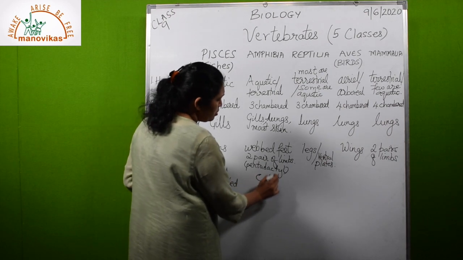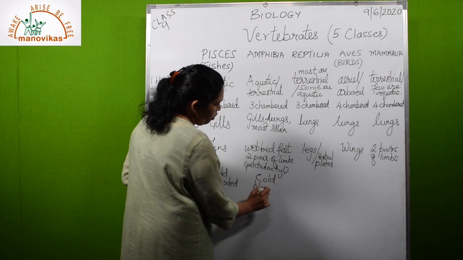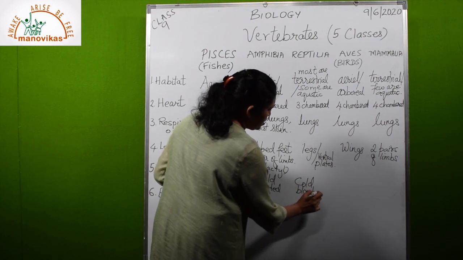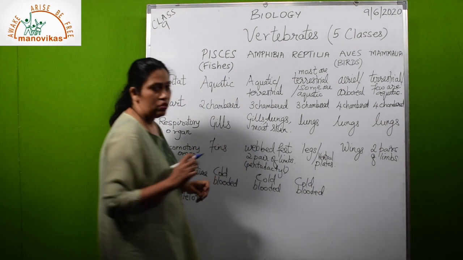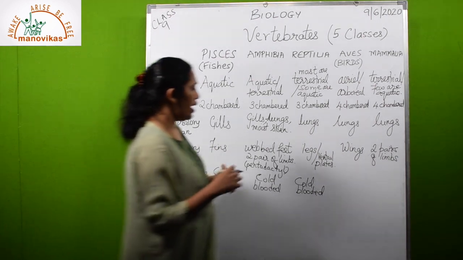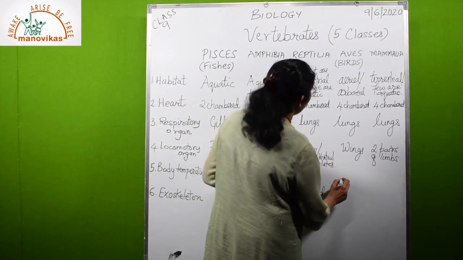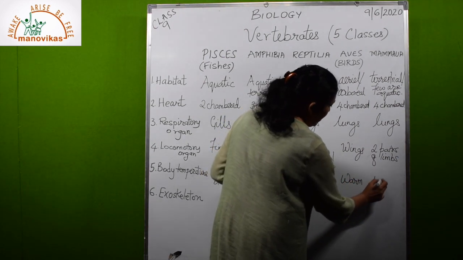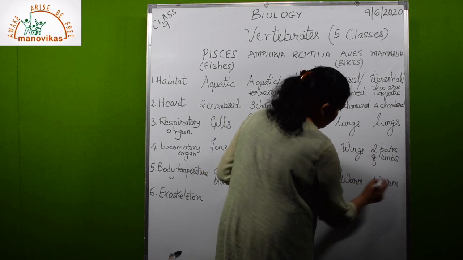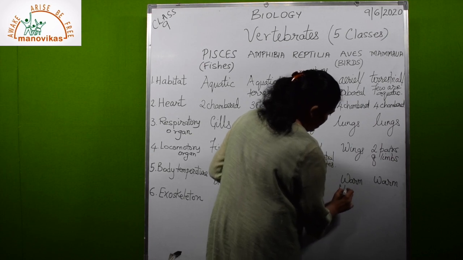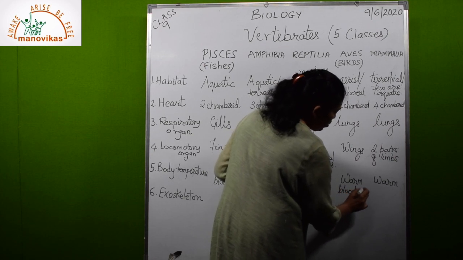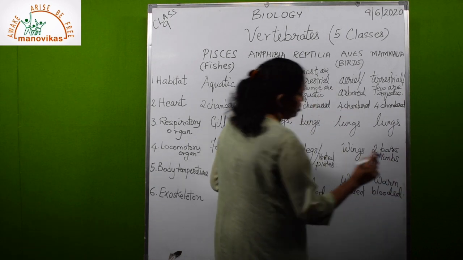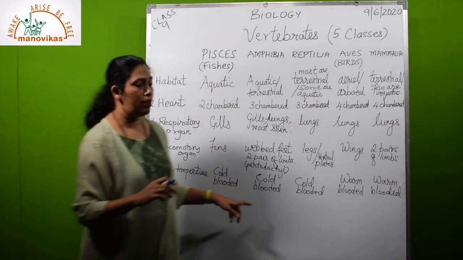Whereas birds and mammals are warm-blooded. In cold-blooded animals, what happens is the body temperature remains the same as the environmental temperature outside the body. And in case of warm-blooded animals, the body temperature remains constant and it will not be the same as the environmental temperature.